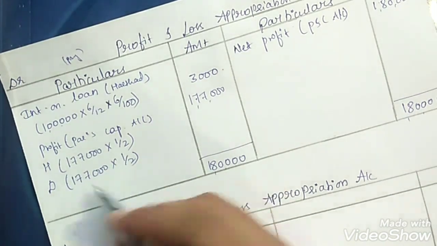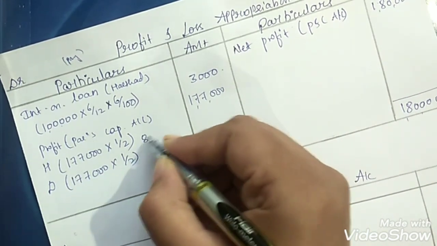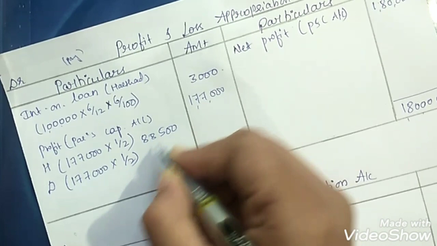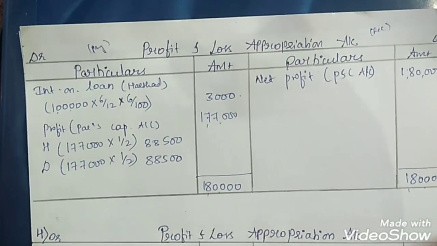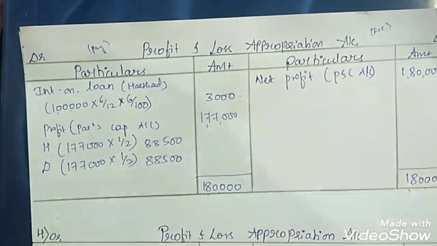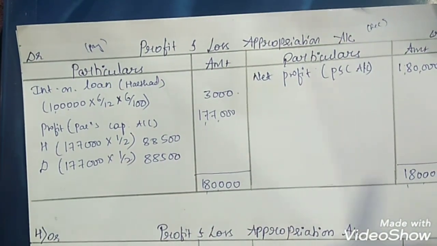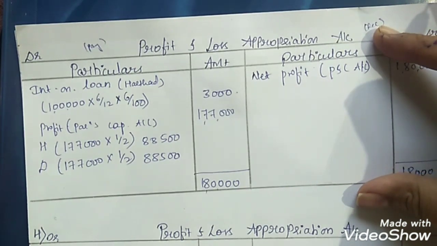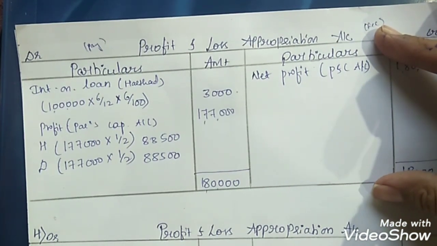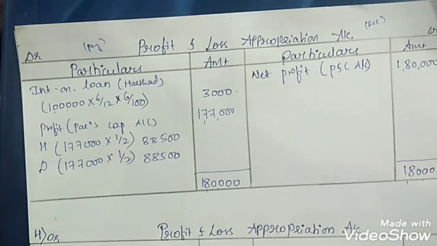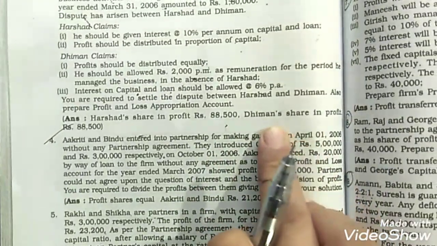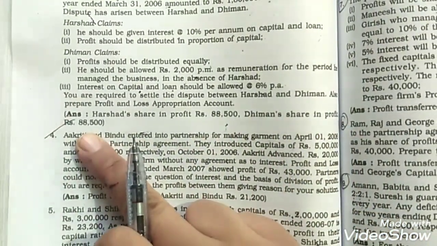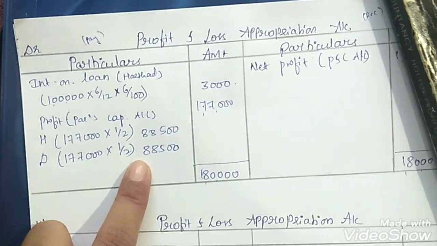When you simplify this, you get 88,500 here, and here also 88,500, right? So the profits will be transferred to their capital accounts. This is how we prepare profit and loss appropriation account in the absence of partnership deed. Clear? If you want, you can cross check with the key answers here. Harshad's share of profit is 88,500 and Dhiman's share of profit is also 88,500. We got the same answer here.